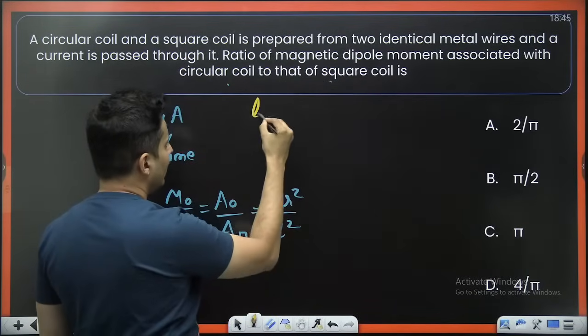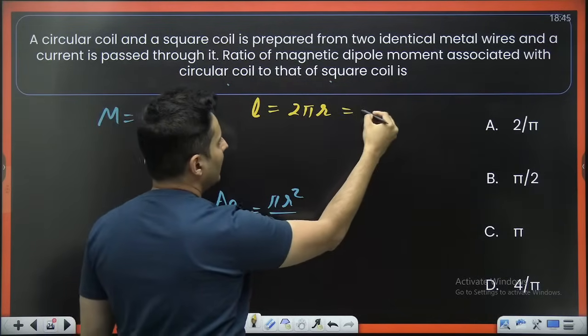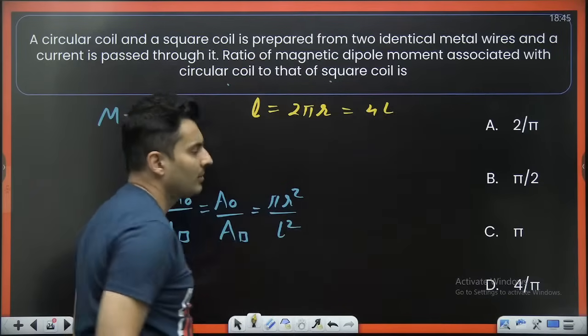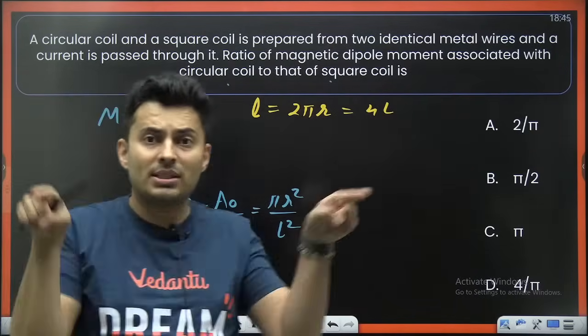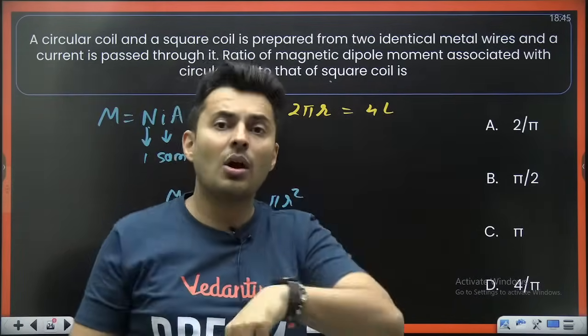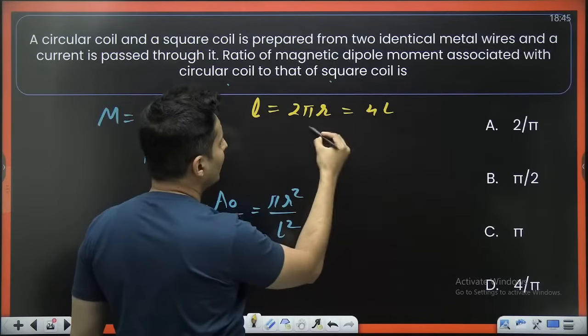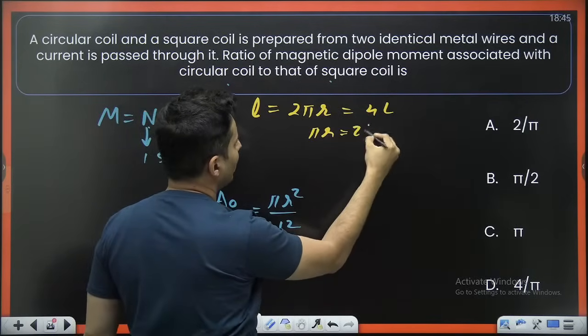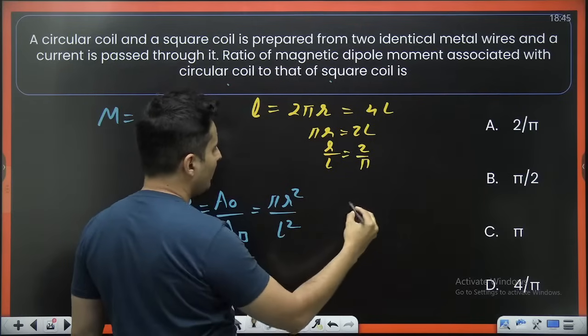Yes. Length of the wire, if I say it is 2 pi r for a circle, it will be 4 times the length of the side for the square. The perimeter has to be same because the same wire is used to make a circle or the same wire is also used to make the square. So from this 2 cancels, pi r is equal to 2l, or rather r by l is equal to 2 by pi. So r by l is 2 by pi.